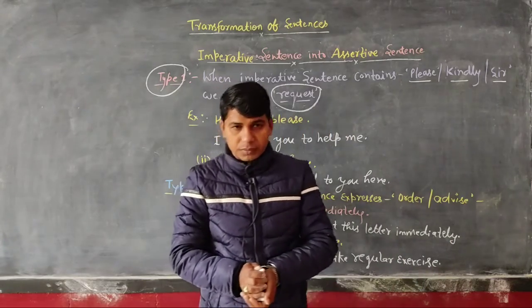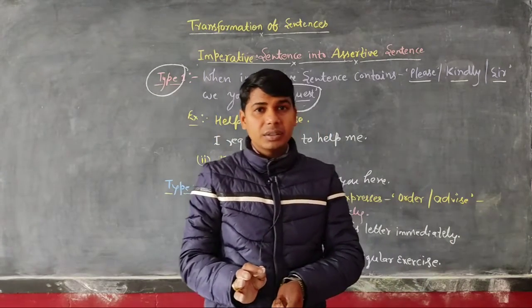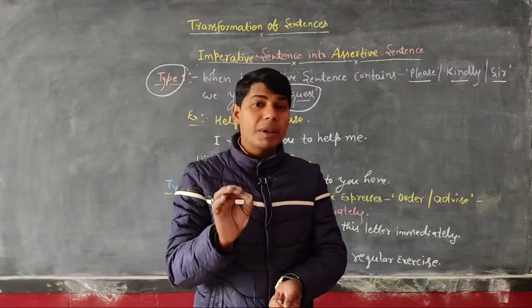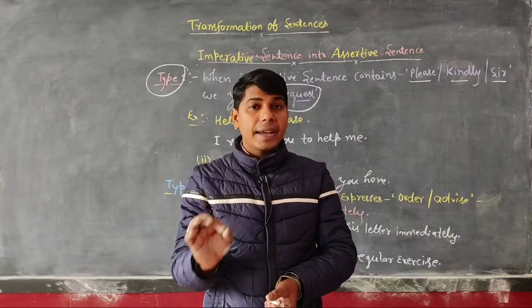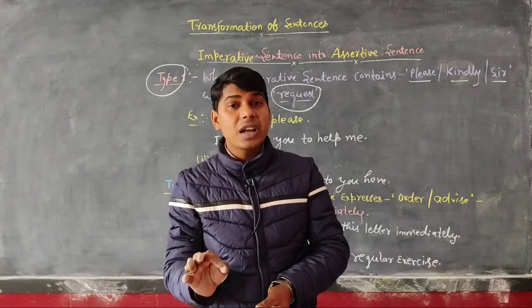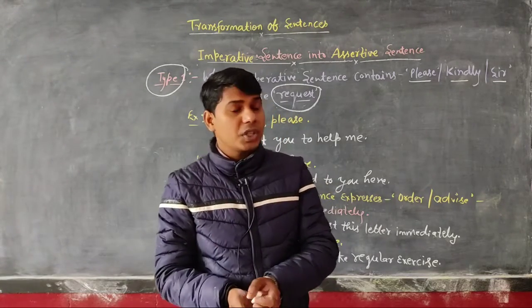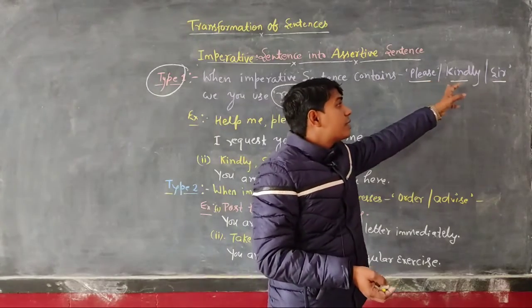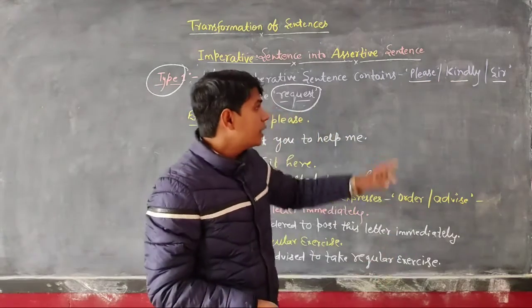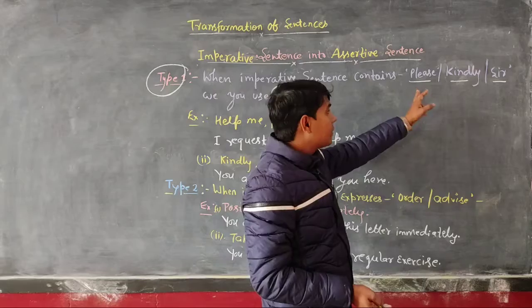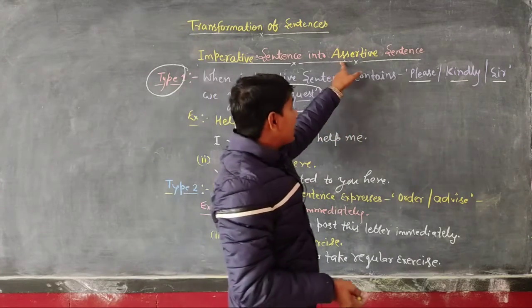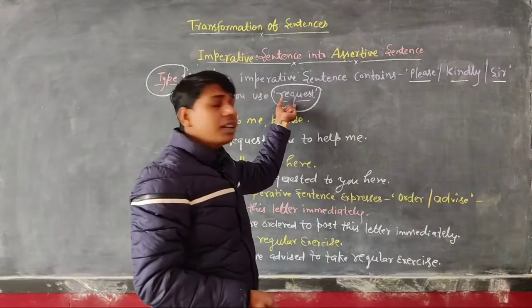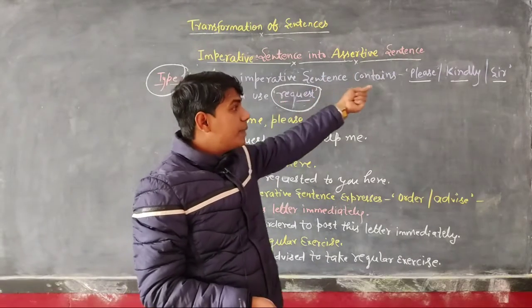In very simple words, if imperative sentence expresses the sense of request, because all these words show request, then when we change into assertive sentence, we use the word request in place of please, kindly and sir.